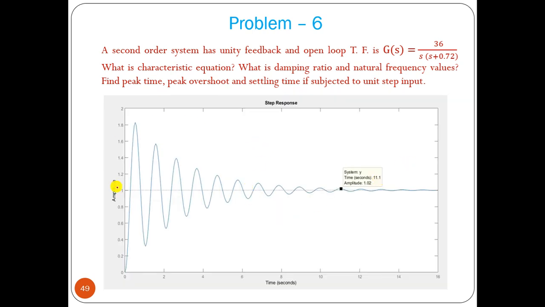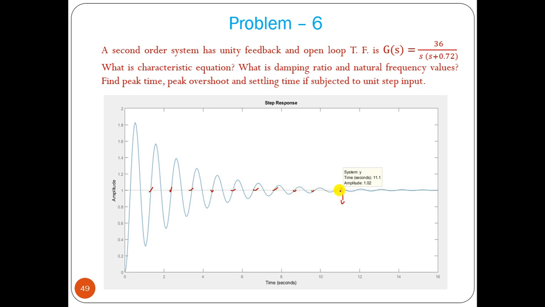That plot I have taken from MATLAB. So this is the time. Okay, 11.1 seconds, and how many cycles is it taking? So this is your one cycle. Okay, then two, then three, then 4, 5, 6, 7, 8, 9.